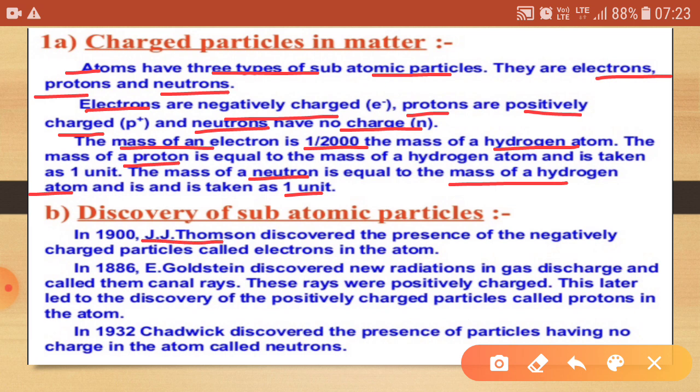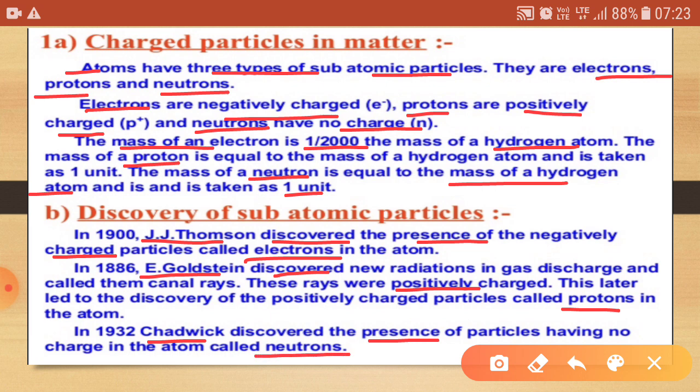J.J. Thomson discovered the presence of negatively charged particles, known as electrons, in the atom, and E. Goldstein discovered the positively charged particles known as protons. Similarly, James Chadwick in 1932 discovered the presence of a particle having no charge, known as the neutron.